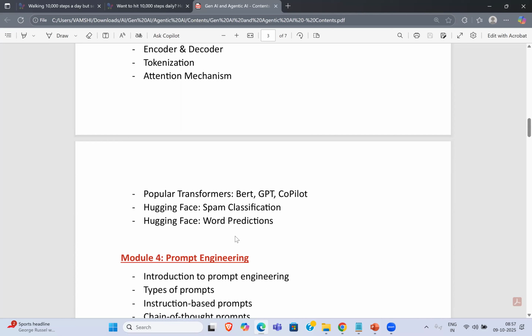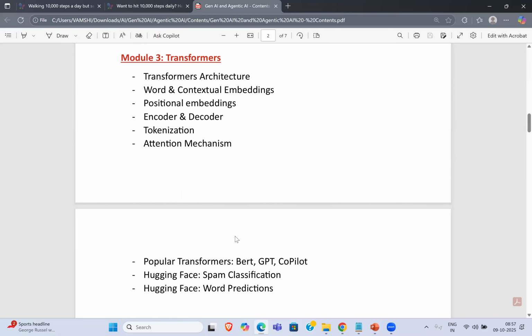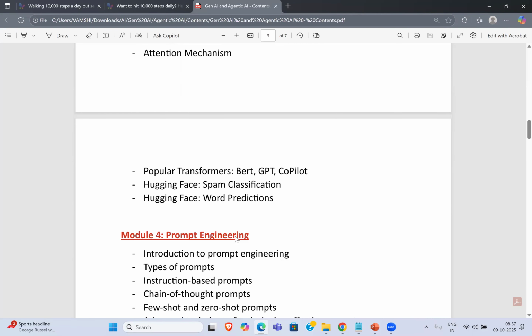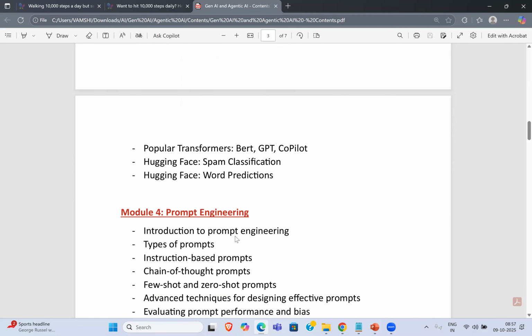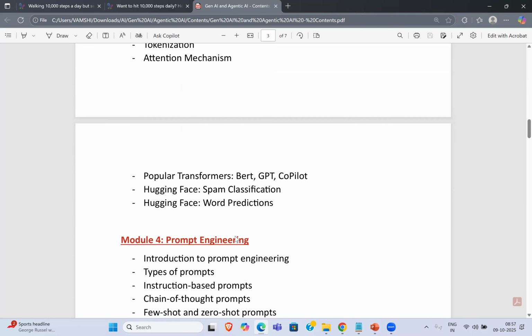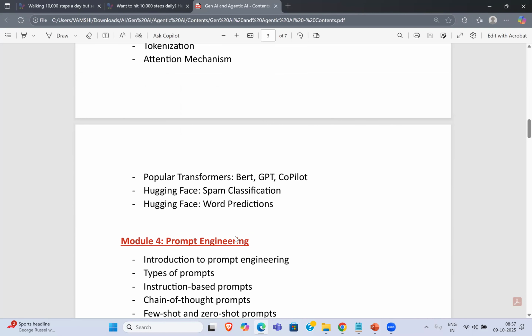LangChain and other frameworks will help you in doing that. If you're thorough with transformers, then you can design your own LLM also. I'll show you some popular LLMs and how they are used in different case studies, like Hugging Face, spam classification, word predictions, and so on.